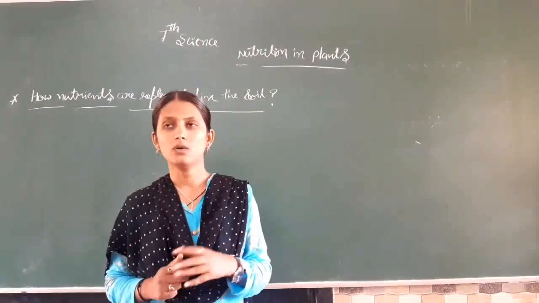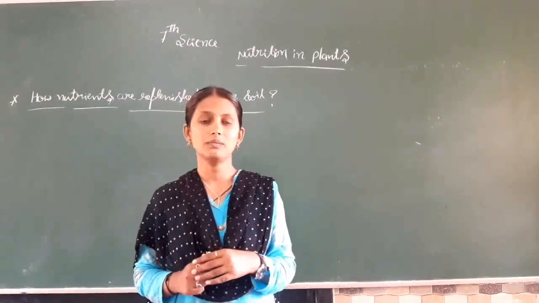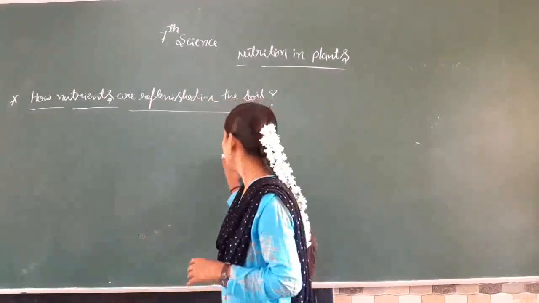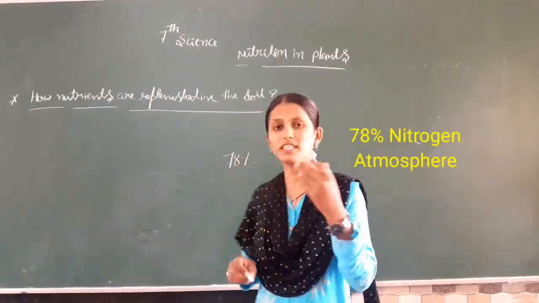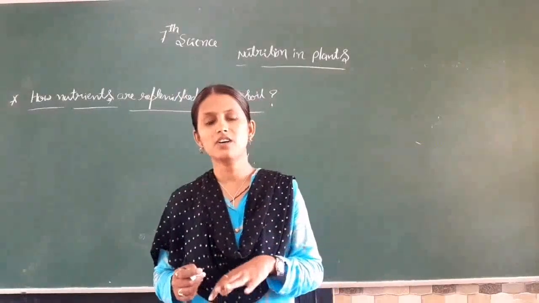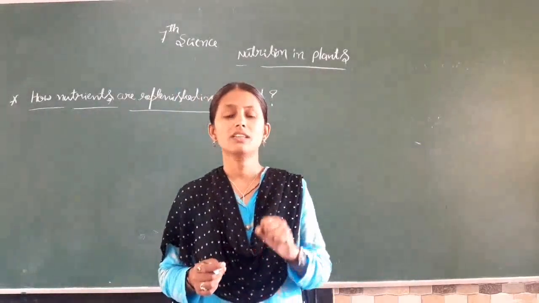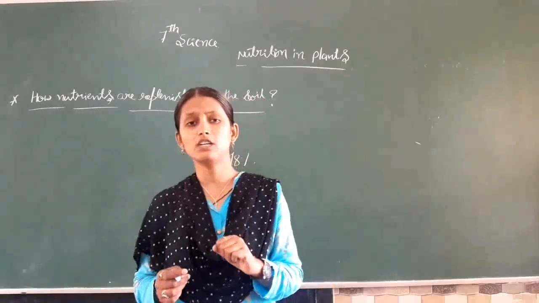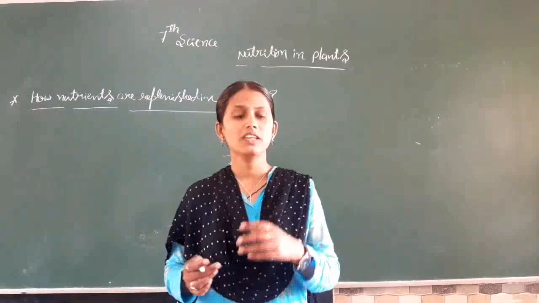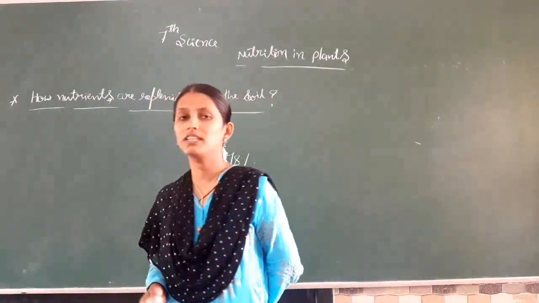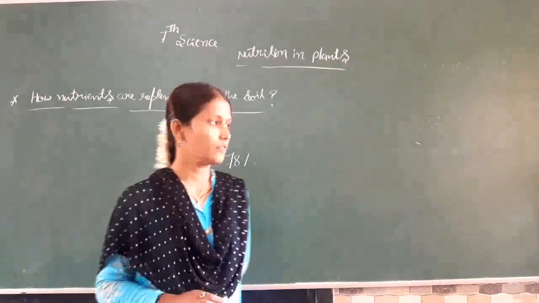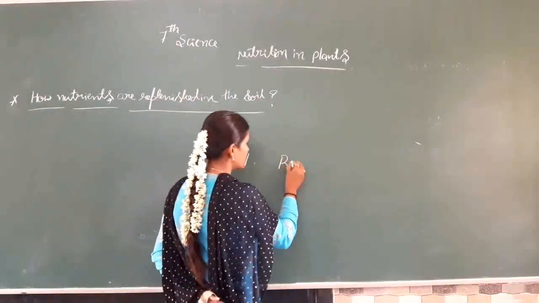Then how is nitrogen supplied to the soil? As we have learned in the last class, 78% of the atmosphere is nitrogen. Some of the bacteria present in the soil absorb the gaseous nitrogen and convert it into a usable form of nitrogen. Which bacteria helps in this conversion? That is the bacteria Rhizobium.